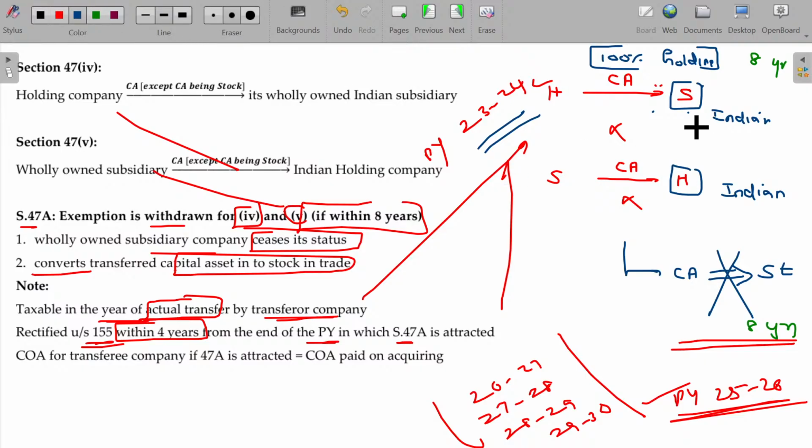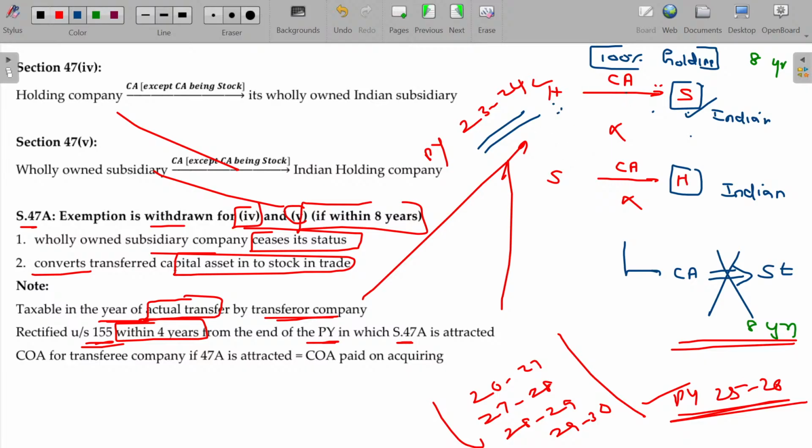Now, what is the cost of acquisition, sir? As it is a free transfer, usually in the hands of S, the cost of acquisition will be the cost of acquisition of the previous owner H. But on withdrawal, what happens? The actual amount S paid will be considered as the sale consideration for H.